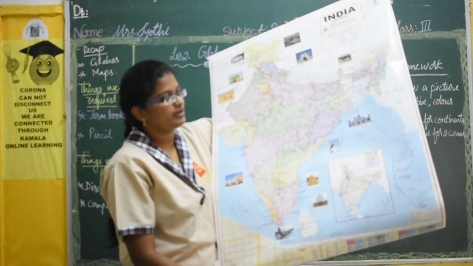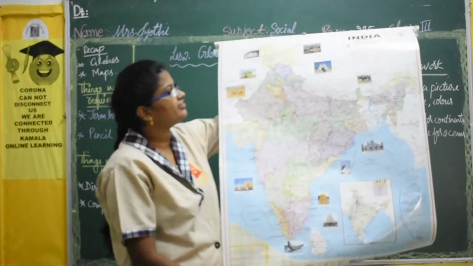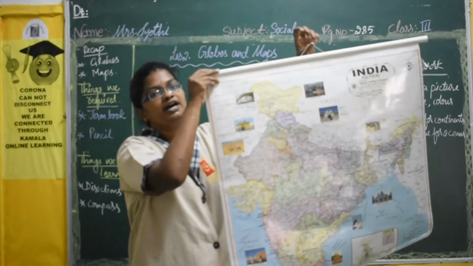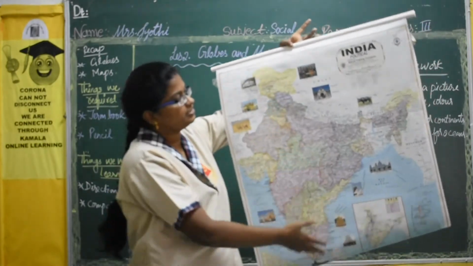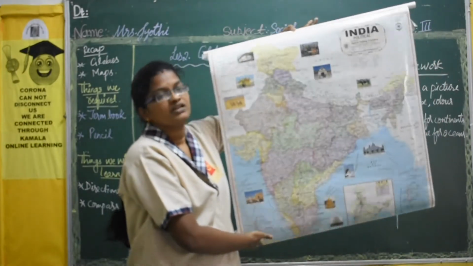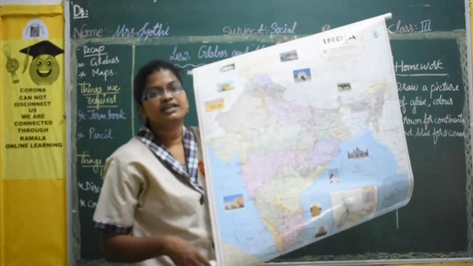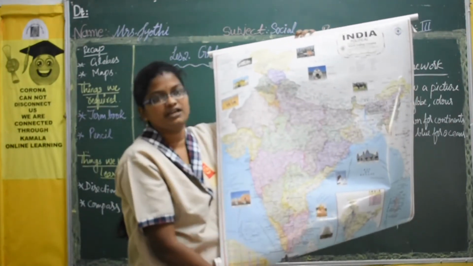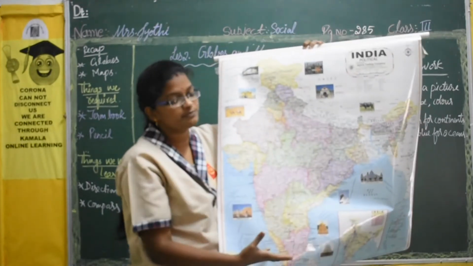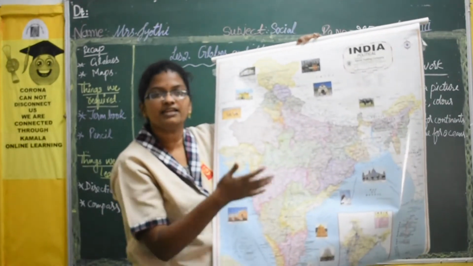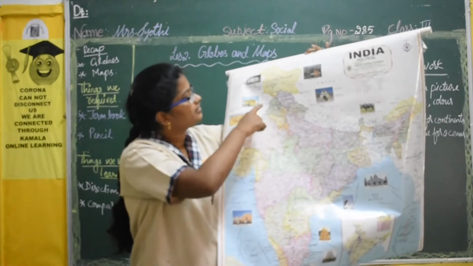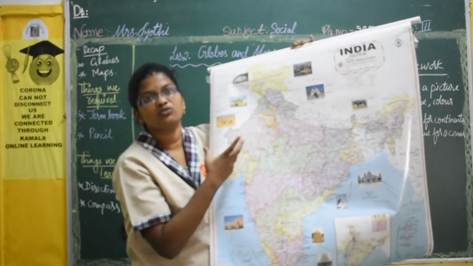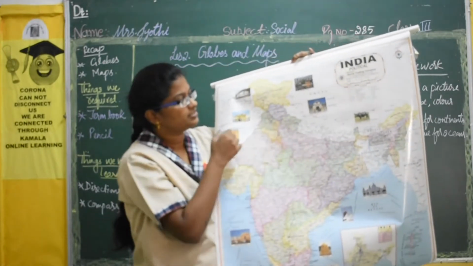So these kind of maps we call it as wall maps, where we hang it to the wall. So here there is a thread to hang it, we hang it to the wall and we see because it's very big. So here there are detailed descriptions about the country. So this is about India, isn't it? So here they have displayed all the states and capitals, and here you can see the major routes, from where to where we can go, how we can go and all, we can just see it.